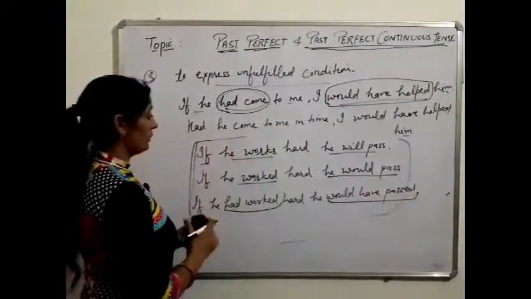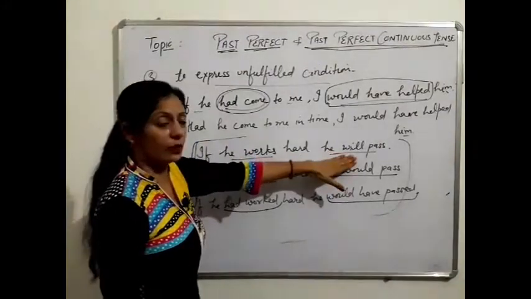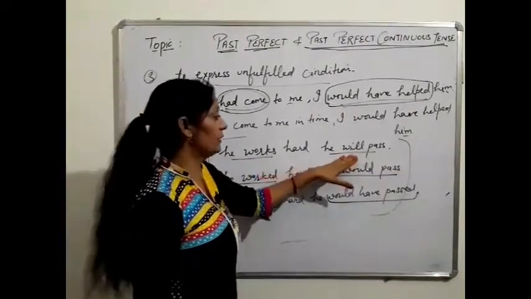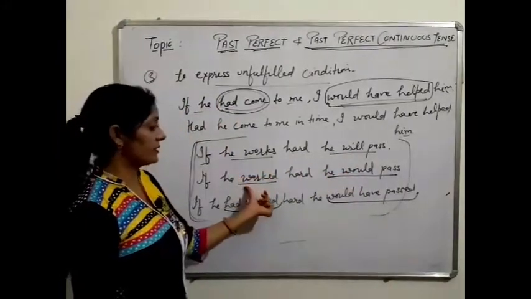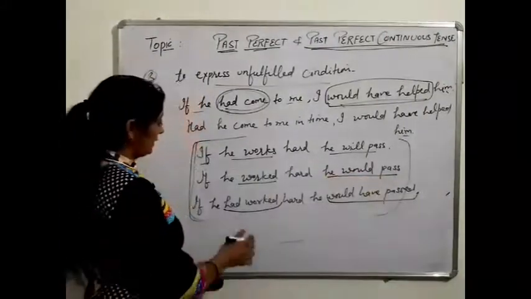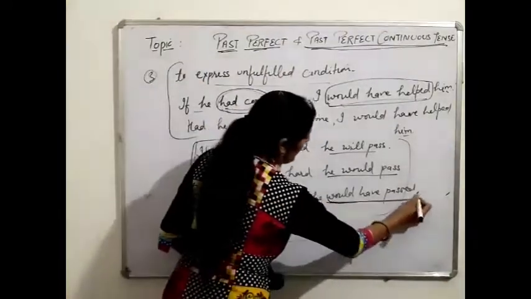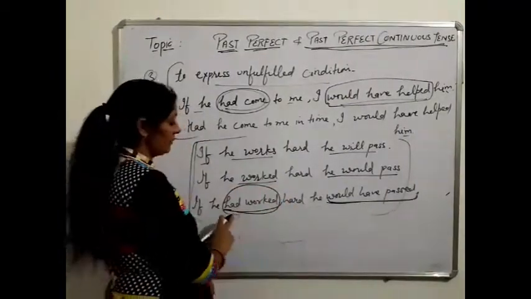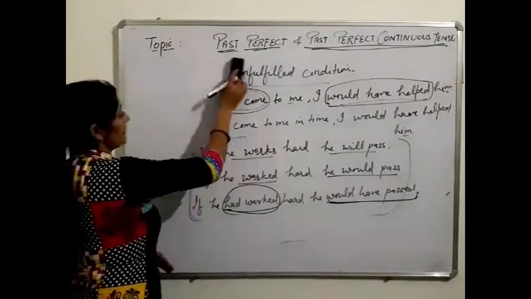You can learn it in this way. In the if clause, if there is first verb, then in the main clause there is will or shall or can or may. Any could be there. He will pass. If he worked hard, he would pass. If there is second verb, then we use would, should, could or might plus first verb. And the third condition which we are doing here, that is would have passed, and in the if clause we use had worked. It means had plus past participle. Okay. Now see the next.